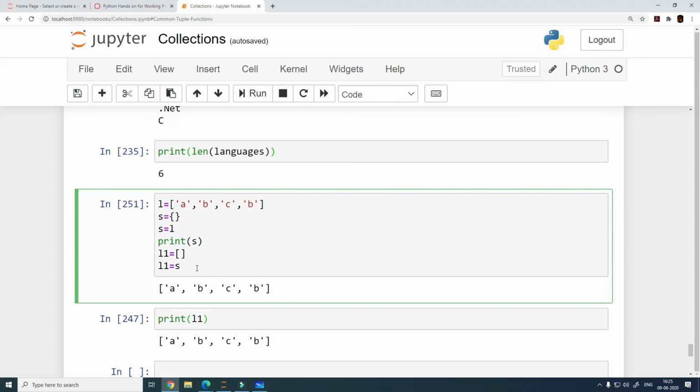And what you guys can do is you can also try it on your own. Keep it as L equal to S, then print S. Is it possible? L is equal to S where? But if we do that, then the list will become empty, right? The list will become empty. Okay.